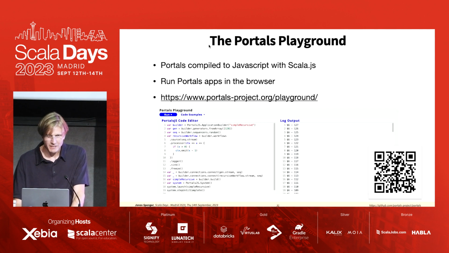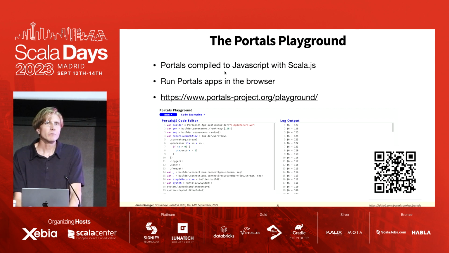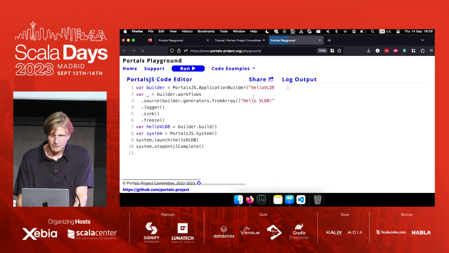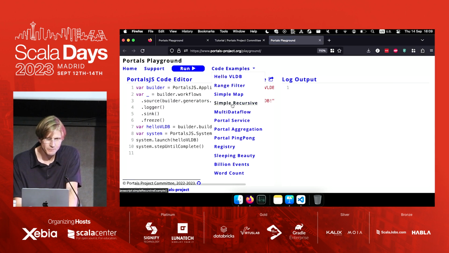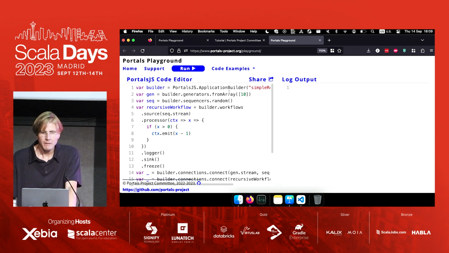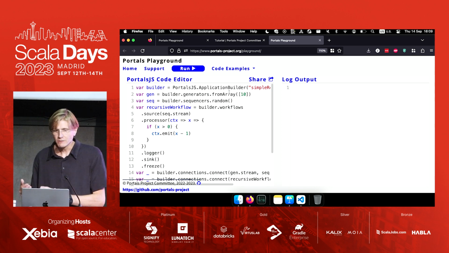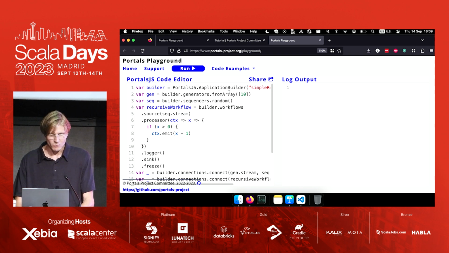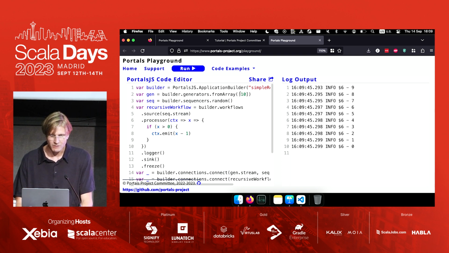Besides this, we actually have a playground, and we use the fact that you can compile Scala to JavaScript with Scala.js. So you can run portals applications in the browser. And our goal is also to use this to run portals applications on edge devices in the future. But right now, it's more just for playing around and to communicate a programming model.